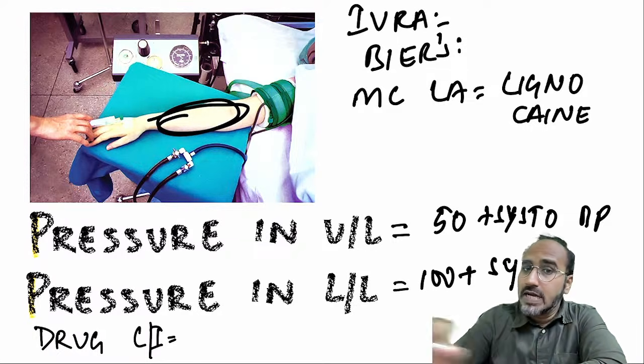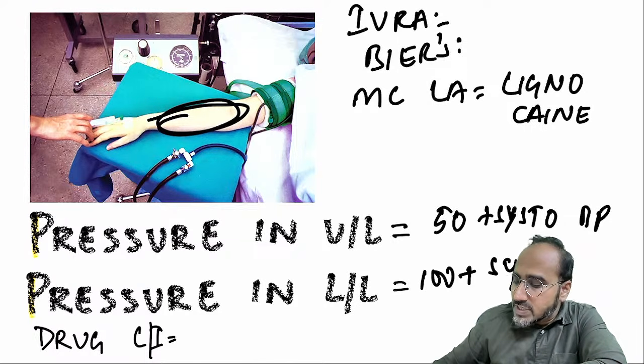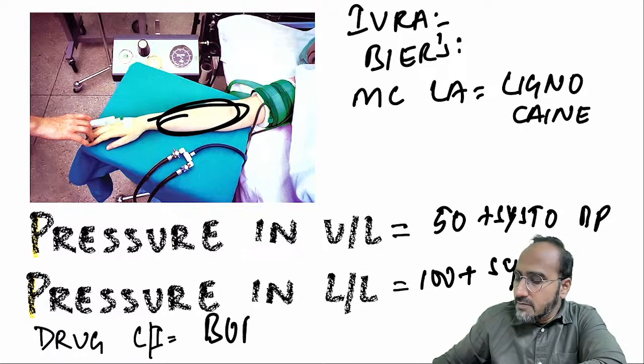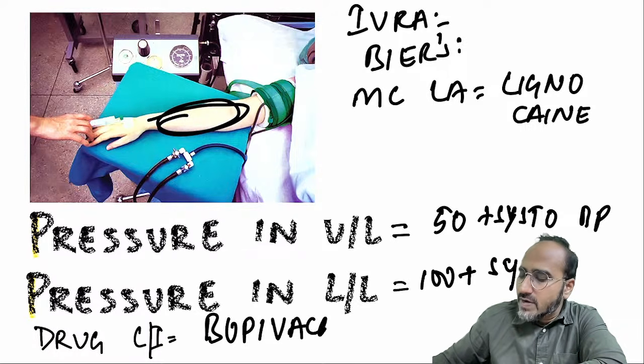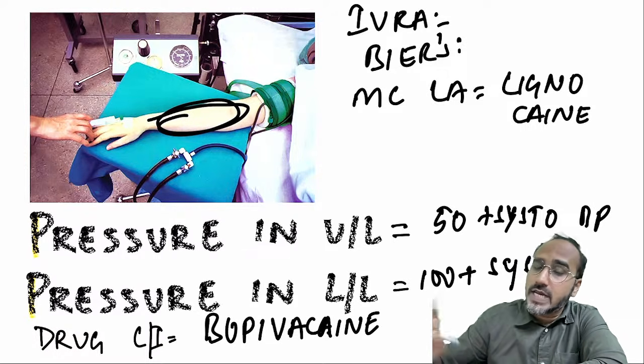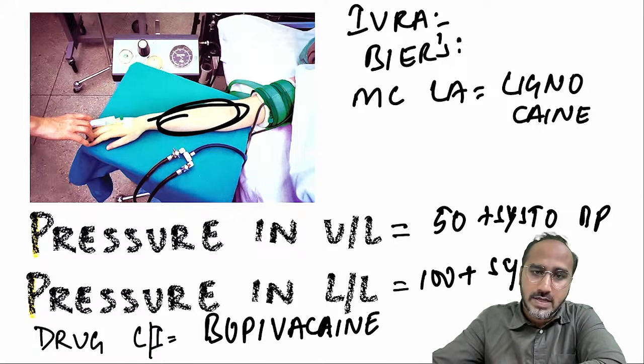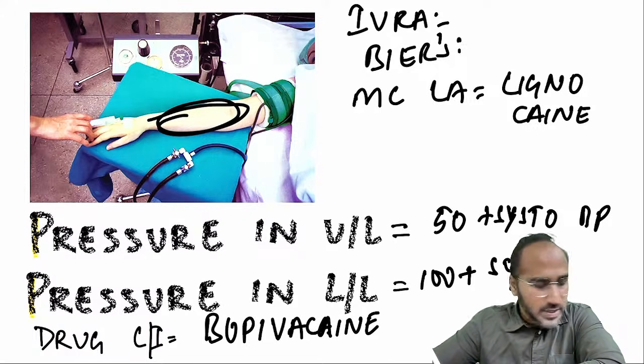But one drug should never be given in IVRA. What is the drug which is contraindicated in IVRA? Bupivacaine. Why, sir? Why bupivacaine? Because just now I told you bupivacaine should never be given intravascular. It can cause cardiotoxicity.